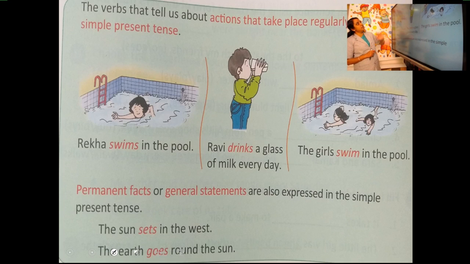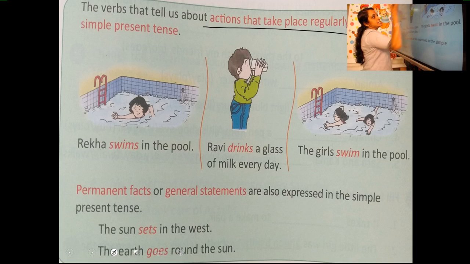Just take your textbook. The verbs that tell us about actions that take place regularly can be stated in simple present tense. The actions that take place regularly, in the sense that they happen regularly every day as a habit. Clear? See the example: Rekha swims in the pool. Just see the verb there. Rekha swims in the pool.